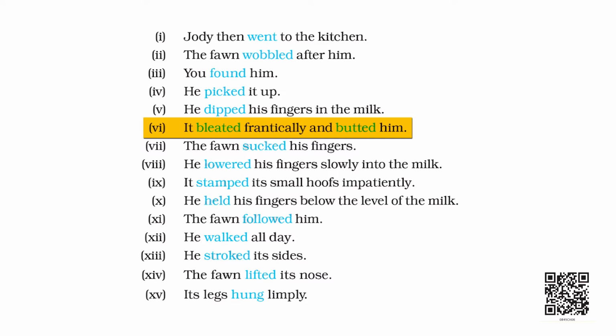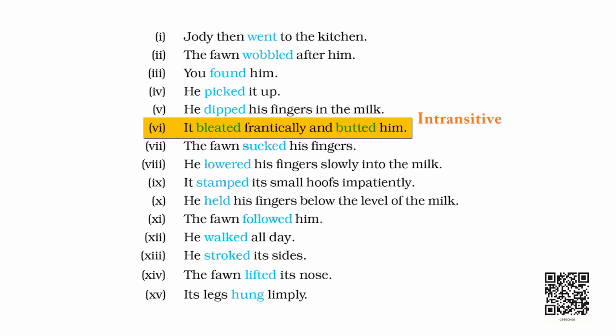Let's look at the sixth one. It bleated frantically and butted him. Now, there are two verbs. Bleated frantically. Let's look at that first. Bleated what? No answer. Bleated how? Yes. So, certainly frantically is not the object and bleated is an intransitive verb.